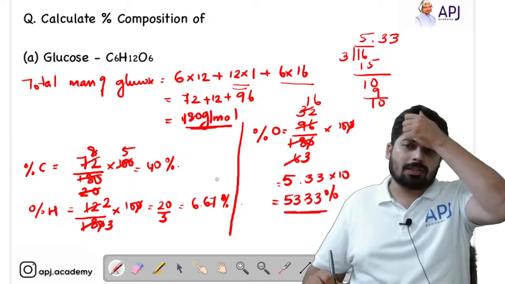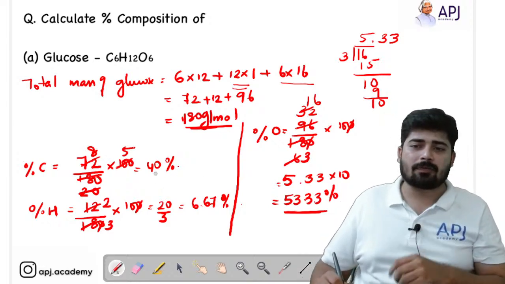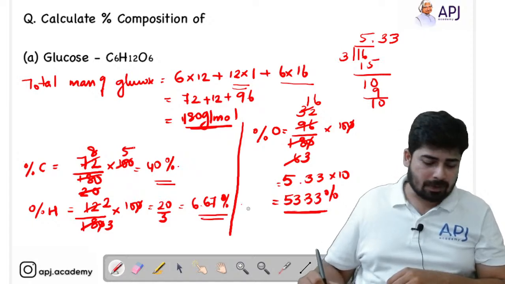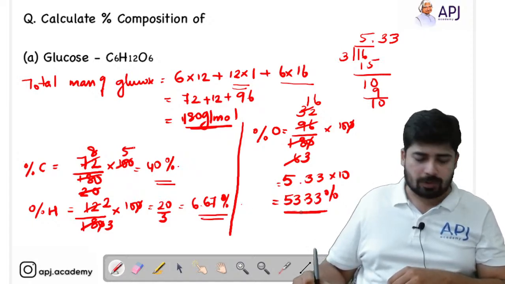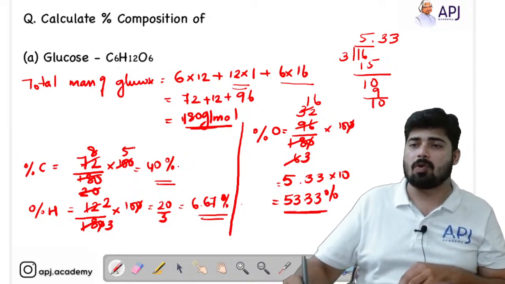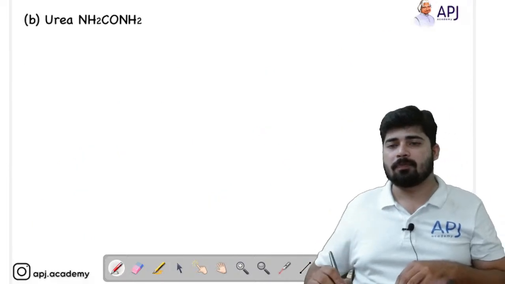So you got the mass percentage: the percentage of carbon is 40%, the percentage of hydrogen is 6.67%, and the percentage of oxygen is 53.33%. Okay students, now let's move on to the next one. Hope this is clear for you, right?